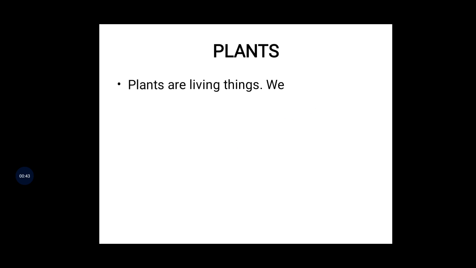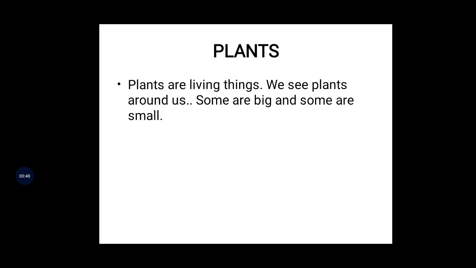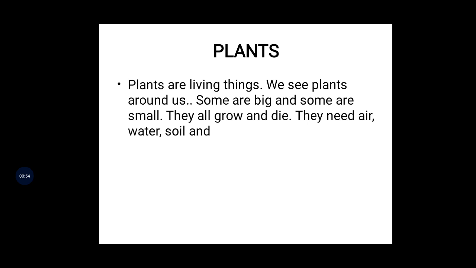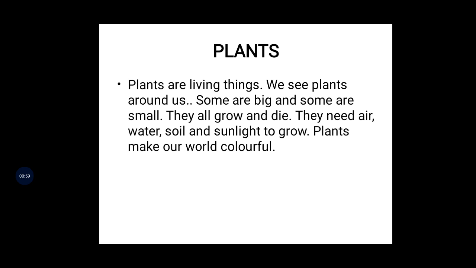First, you see that plants are living things. We see the plants around us. Correct or not? Some of the big plants are there. Some of the small plants are there. Yes or no? And they all grow and die. Some plants have different lifespans. They need air, water, soil and sunlight to grow. Yes or no? Plants need air, water and sunlight. Without sunlight it is not possible to grow, without air it is not possible to grow, and without water also it is not possible to grow. Correct, children? Right, children?